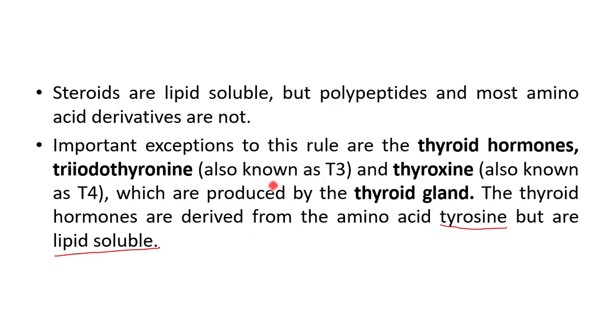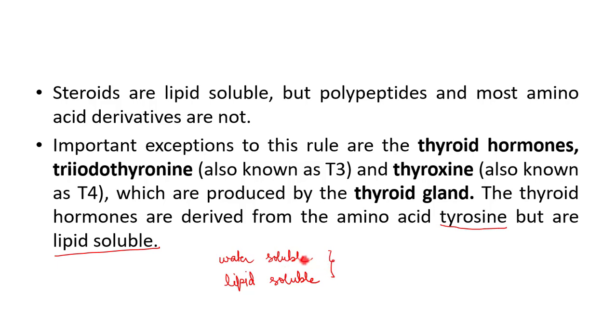So we now have two categories of these hormones. Some of them are water soluble and others are lipid soluble. We can call the water soluble ones lipid insoluble, and similarly the lipid soluble hormones are water insoluble.